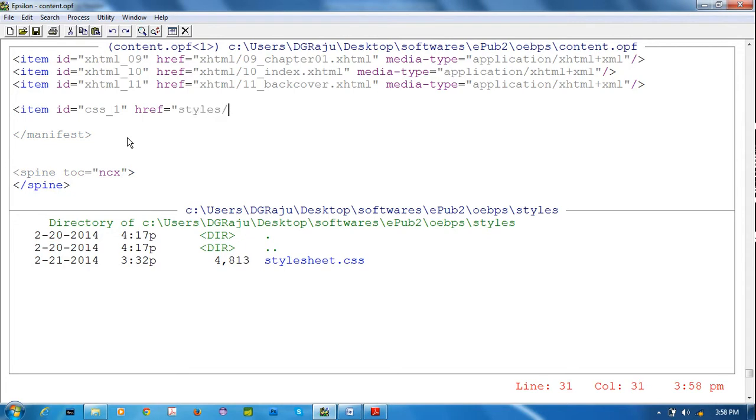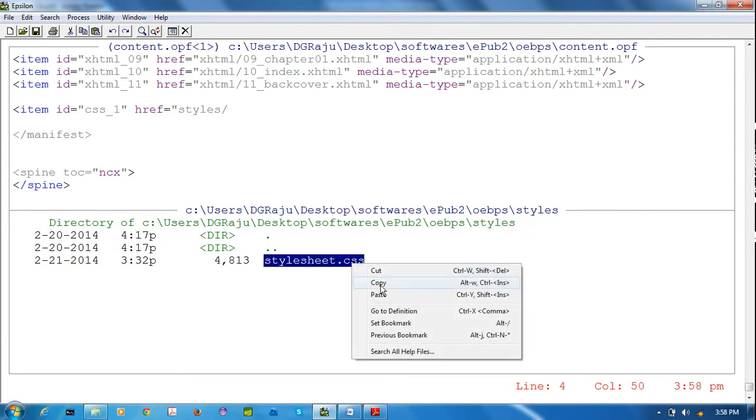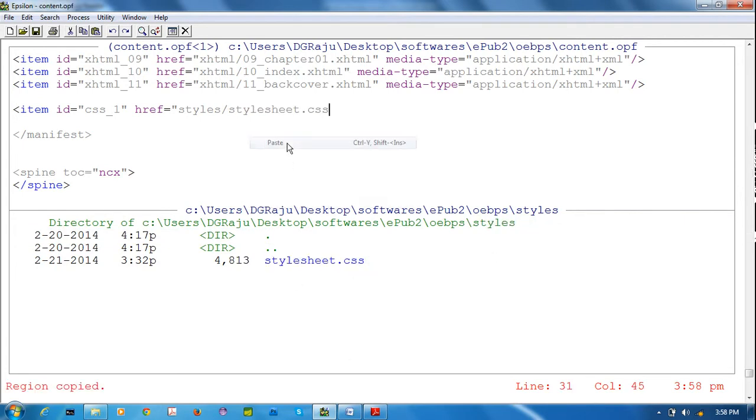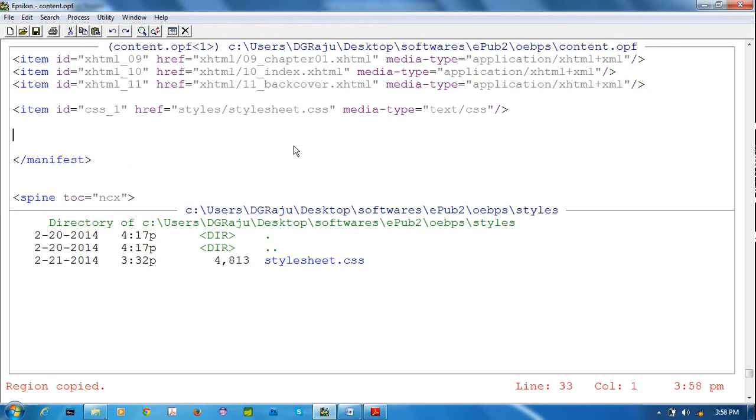Styles folder, this is the folder name. In that it has style CSS. Media type should be, it contains a text with CSS extension. Okay, like that. Next, images.